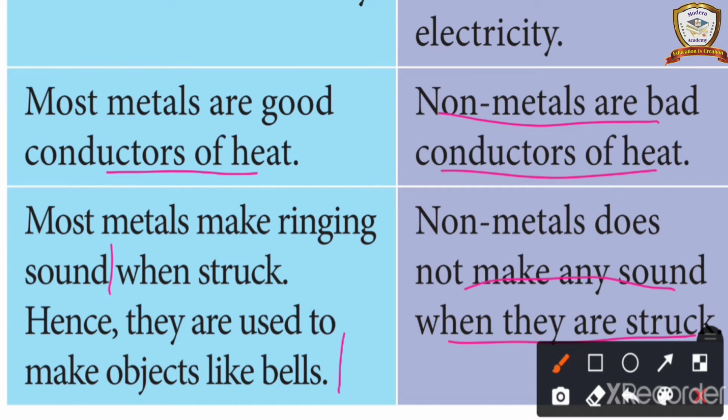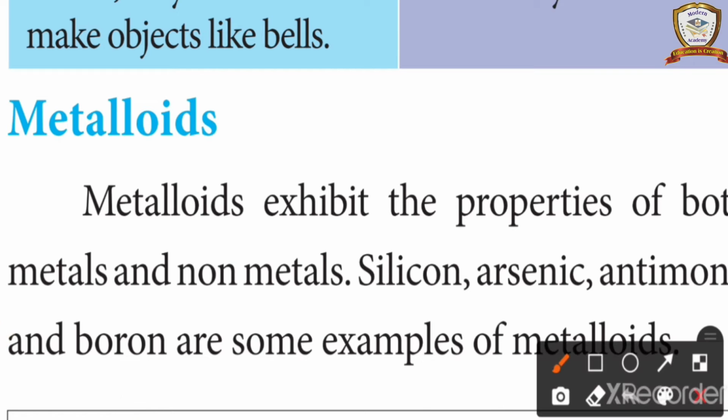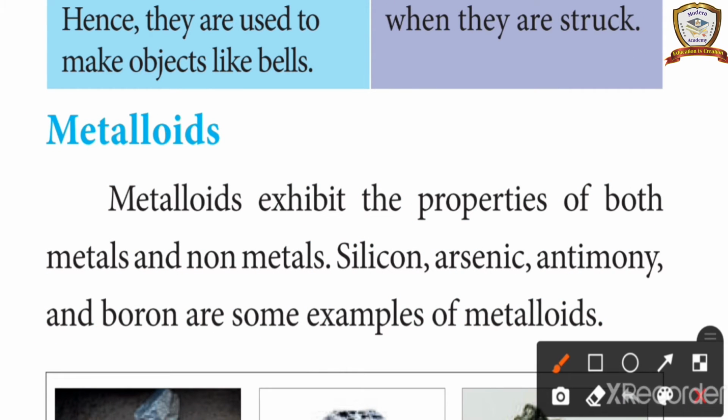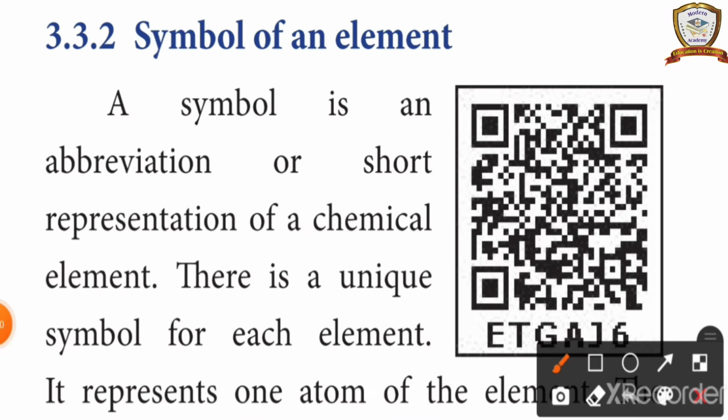Next, metalloids. Listen carefully. Metalloids exhibit the properties of both metals and non-metals. Silicon, arsenic, antimony and boron are some examples of metalloids.